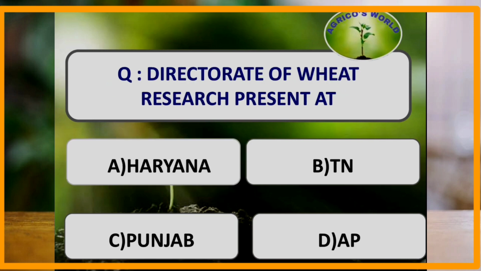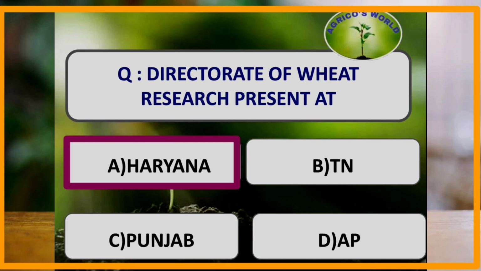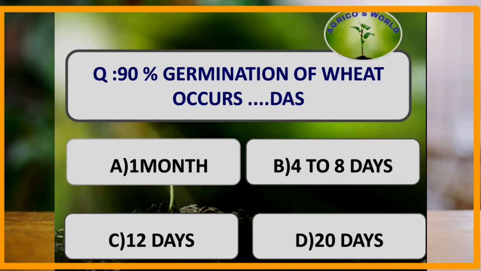Directorate of Wheat Research is present at. The Directorate of Wheat Research is present at Haryana. Initially, it was called as All India Coordinated Wheat Improvement Program, which was established in the year 1965. Later on, in 1978, it was changed as Directorate of Wheat Research.